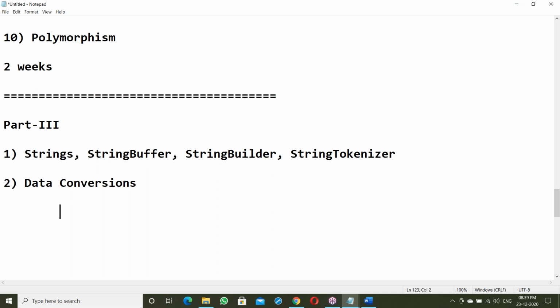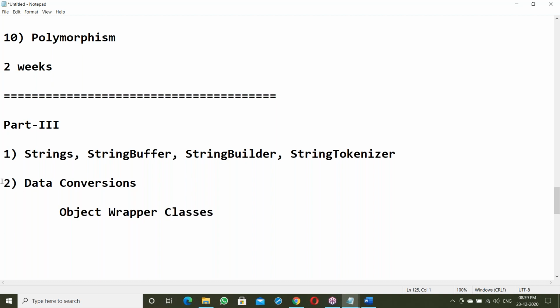Data conversion is somewhat like typecasting: basic to basic, basic to class type, class to basic. These are different conversions using object wrapper classes. Here we are going to use object wrapper classes for the data conversion topic.